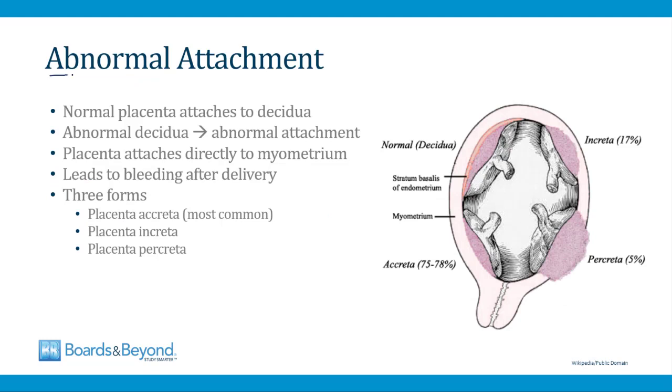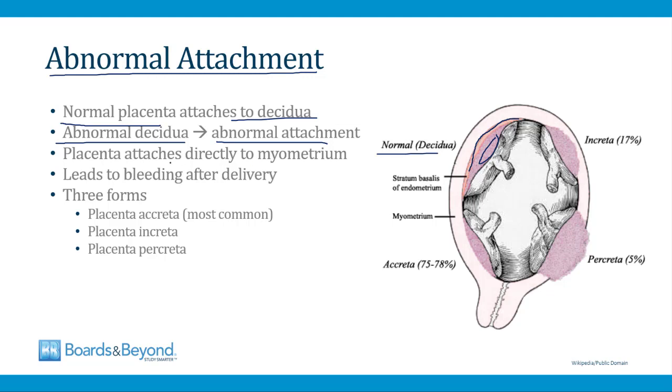Next, let's talk about abnormal attachment of the placenta to the uterus. So normally the placenta attaches to a layer of the uterus called the decidua that forms during pregnancy. This is depicted in this image on the screen here. The placenta in purple is attached to this orange layer of the uterus, which is the decidua. If the decidual layer does not form normally during pregnancy, then there will be abnormal attachment of the placenta to the uterus.